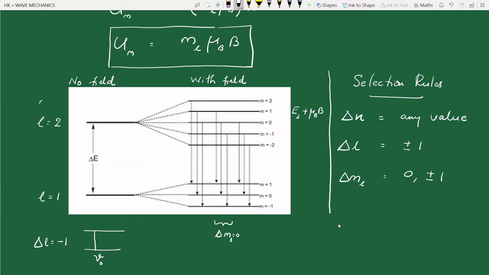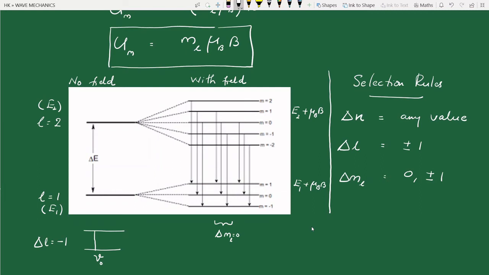Okay, this level is having an energy E2 and this level is having an energy E1. So this state has energy E2 plus mu B into B. And where is the transition to the lower energy state? Lower energy state is exactly ML equal to 1. So what is the energy corresponding to this state? The new energy corresponding to this state is again E1 plus mu B into B. So if you take the energy difference, this mu B into B part will cancel. So the energy difference is again E2 minus E1.